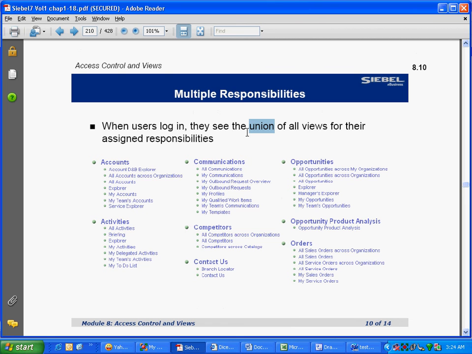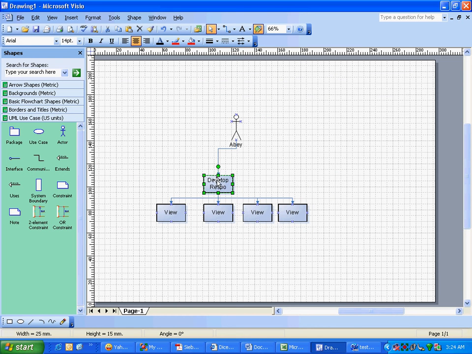So let's say, if you look at this diagram, if this responsibility, he has access to desktop responsibility. Let's say he has the access to desktop service responsibility as well. So account and contact views, screens, views will be the same. Right? So at that point he will see it only once, not twice.